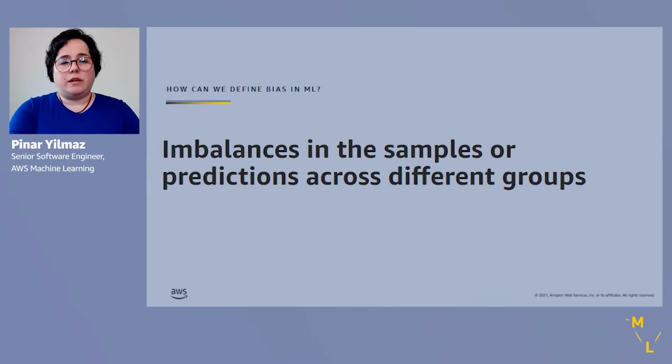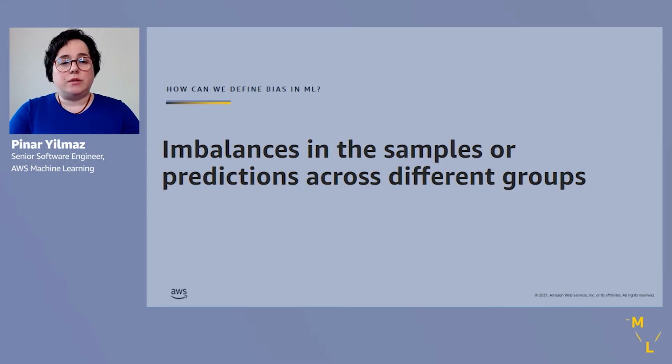So how do we define bias? Bias is broadly defined as imbalances in the samples or predictions across different groups. So this applies to the dataset, where the dataset might have imbalances in the samples or the labels that are existing in the training dataset.